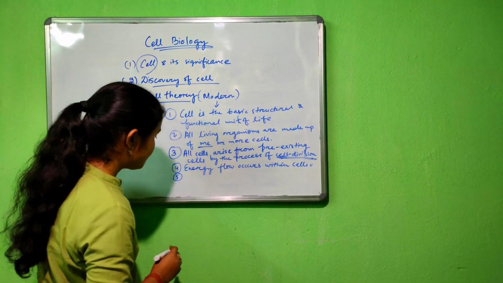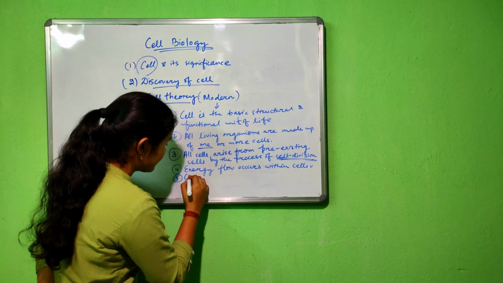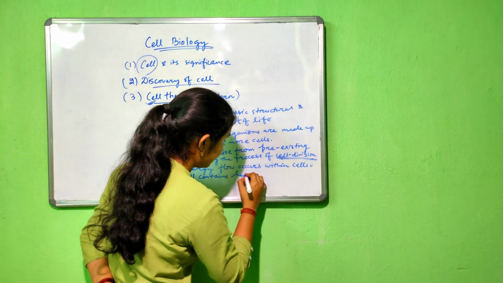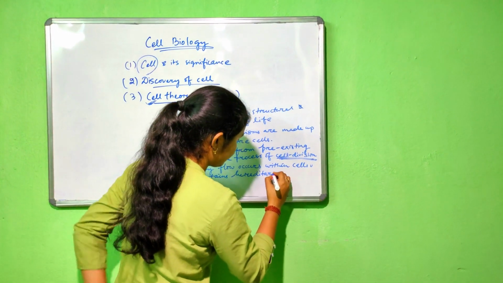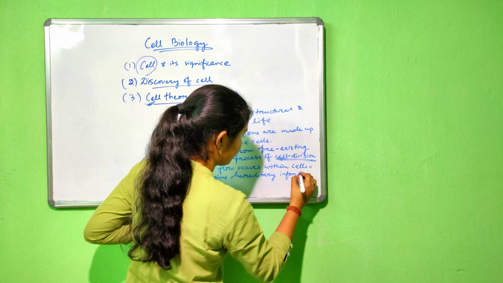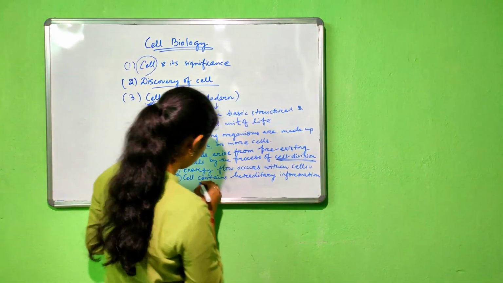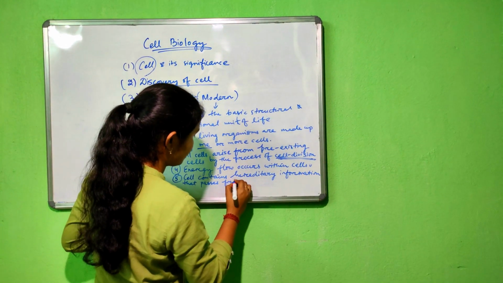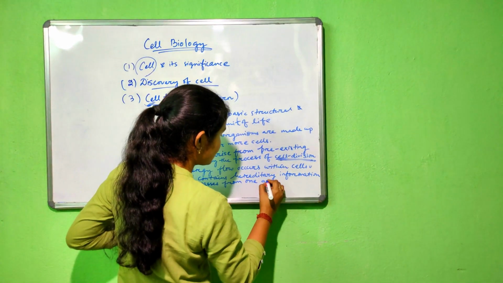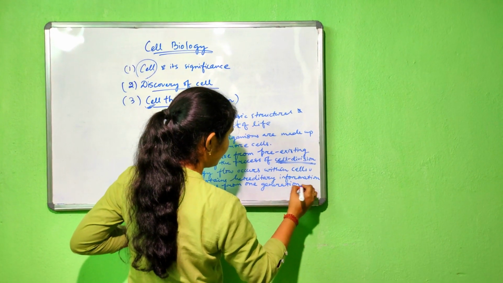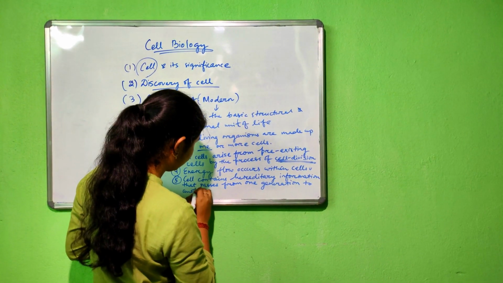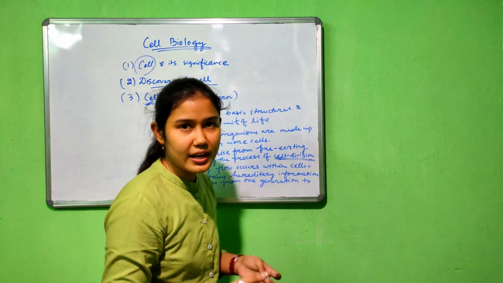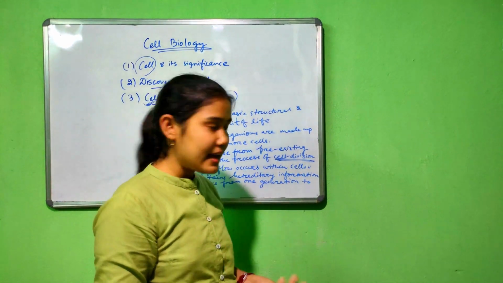Next, come to the fifth point, that cell contains hereditary information that passes from one generation to another. So, what is the hereditary information? We all know that the hereditary information is DNA, or in some retroviruses it is RNA.